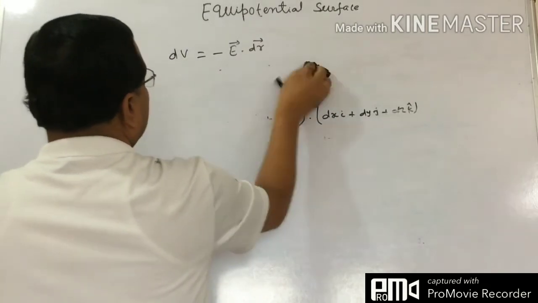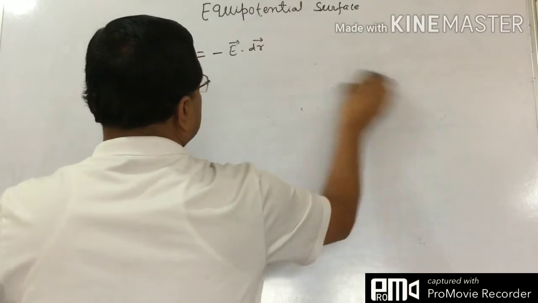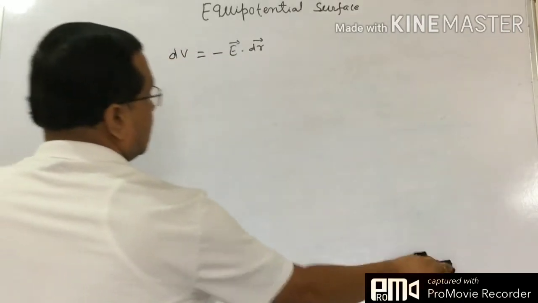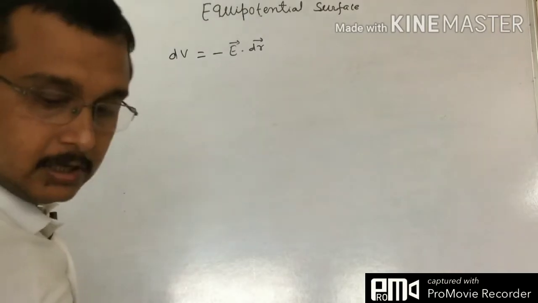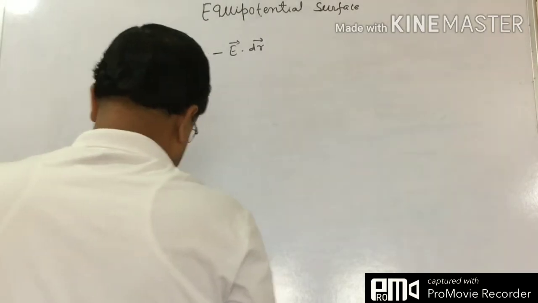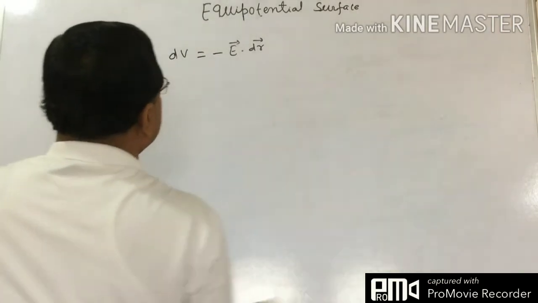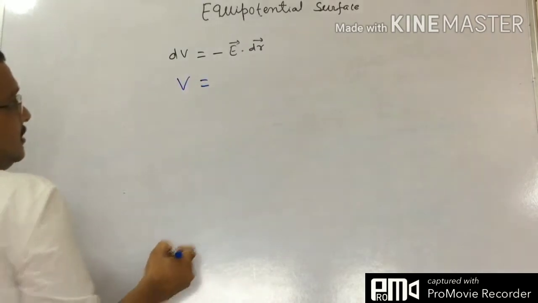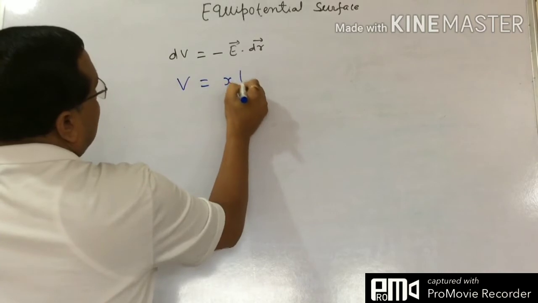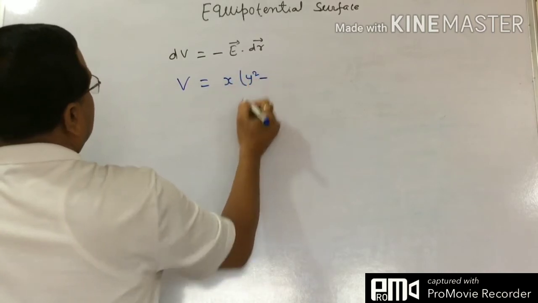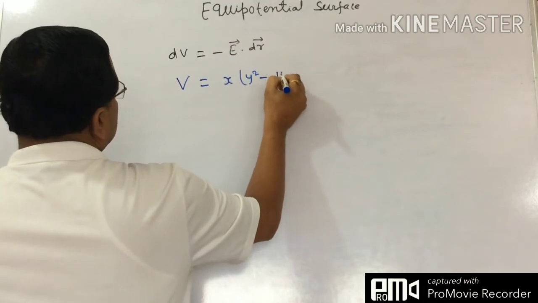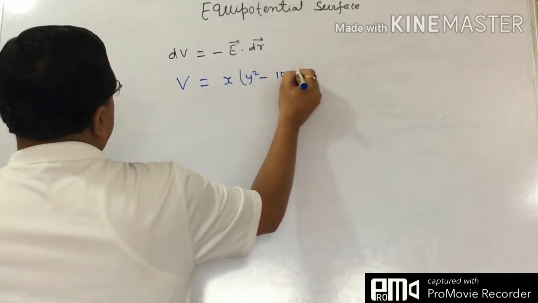So now how do we move? Just consider the things. Suppose the potential is given as x y square minus 10 x square.